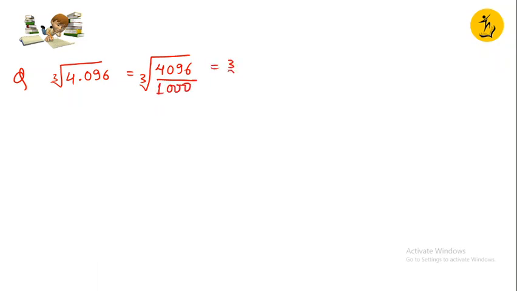Now I'll write it separately: cube root of 4096 upon cube root of 1000. Cube root of 4096 is 16, and cube root of 1000 is 10. Again I can write it in the same way: 1.6. Right, children?